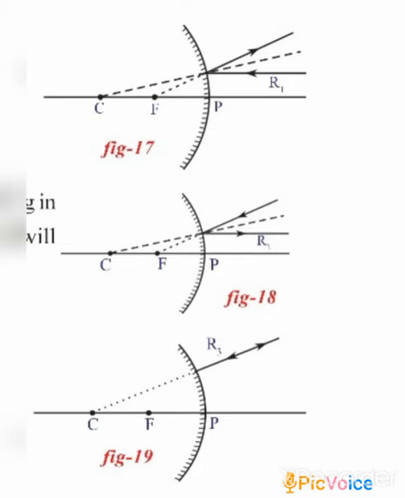So the rules which we have studied for the concave mirror and the rules which we are studying for the convex mirror are a bit similar, but the only difference is that in case of the concave mirror, the rays will intersect and it is a real image, but in case of the convex mirror, the rays will never intersect and it is a virtual image, and we need to make a dotted line at the back showing the point from where the ray might get reflected.